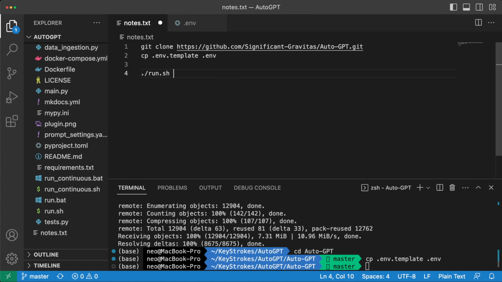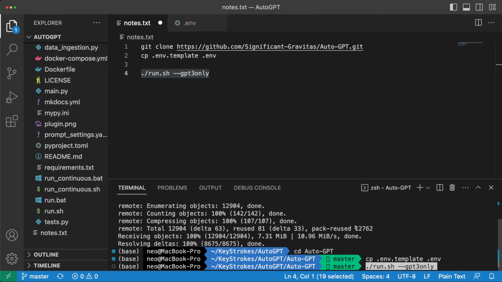Okay, so the command we'll be running is run.sh, and this takes in several options, and one of the options is GPT-3 only. Unfortunately, I still don't have access to GPT-4. I'll be trying this out with GPT-3 and try out its magic. Another flag that you can add is the debug flag, and you can use this if you're interested to see how things work behind the scenes, what the raw LLM outputs are. Then please feel free to add this. Remember that it gets very noisy. So for now, we won't be using this flag, but it's very helpful if you want to see what's happening behind the scenes. Okay, so let's grab this command and let's run this.